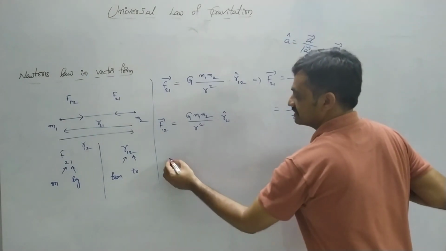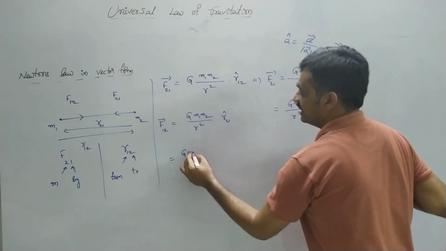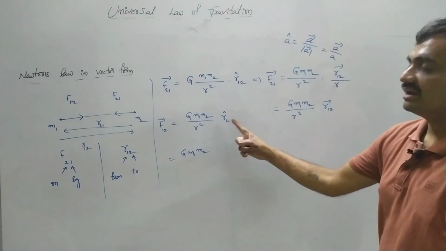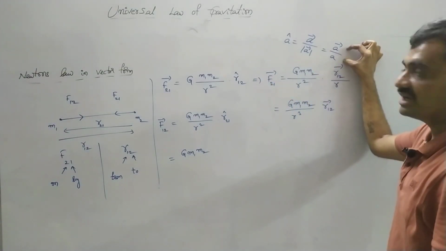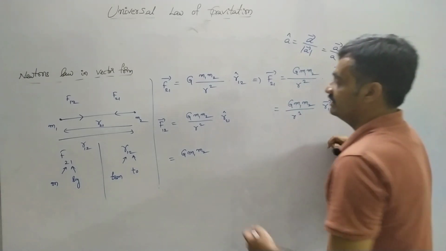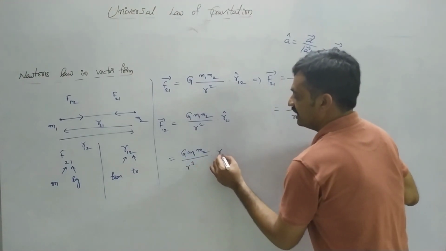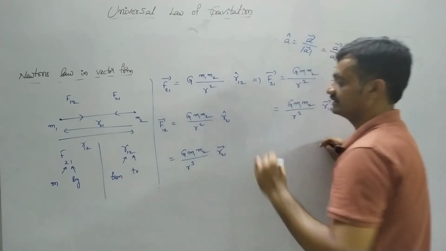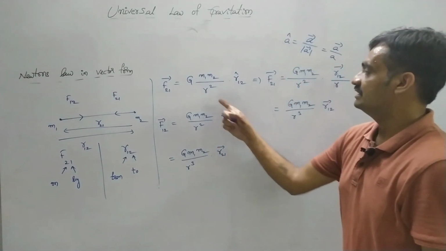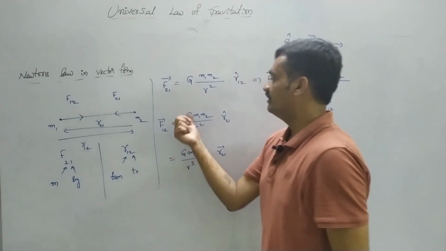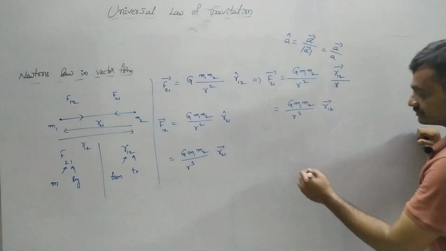Similarly, this expression can also be represented as G m1 m2 by r cube into r21 bar, where in the place of r21 cap we can substitute r21 bar by r. In this way you can represent the universal law of gravitation in vector form.